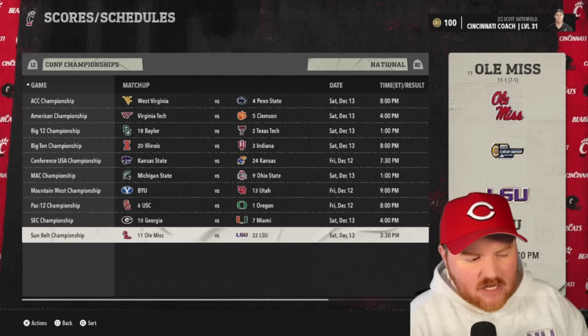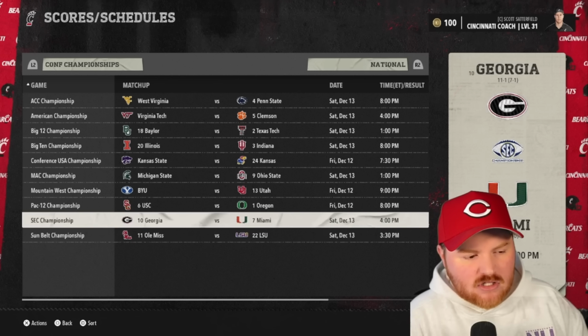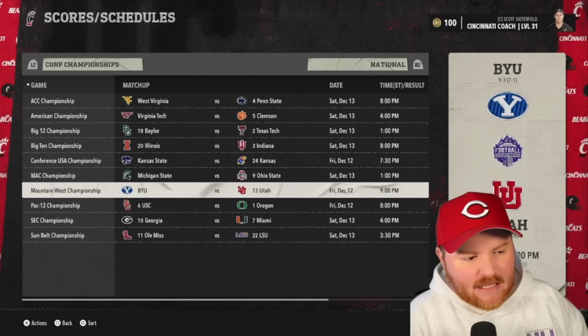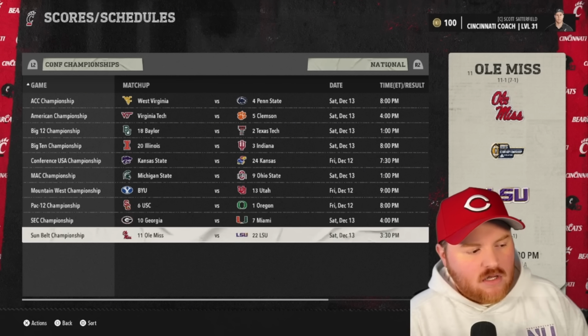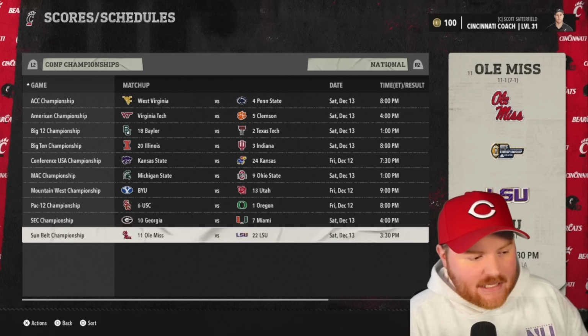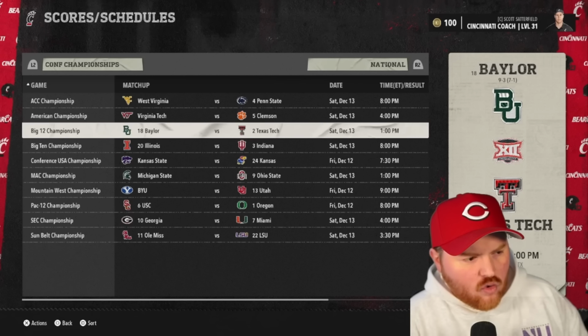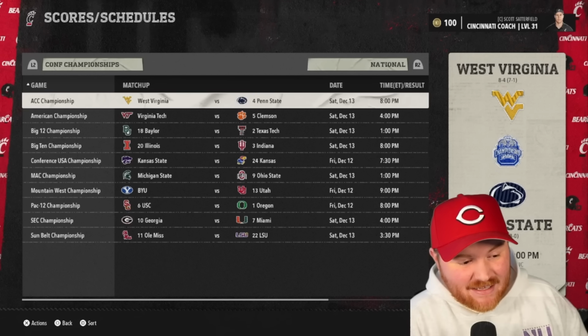The Sun Belt Championship, Ole Miss has probably the most on the line. Ole Miss and Utah have probably the most on the line of anybody in these conference championship games. Utah definitely needs to win to get into the playoff. Ole Miss probably needs to win to get in. We've got 1, 2, 3, 4, 5, 6, 7.